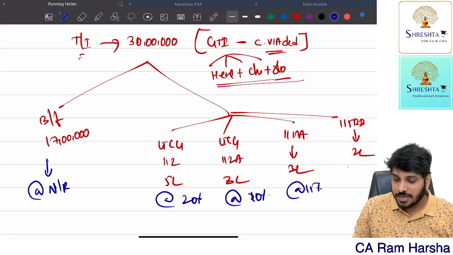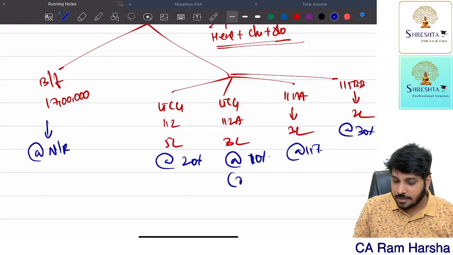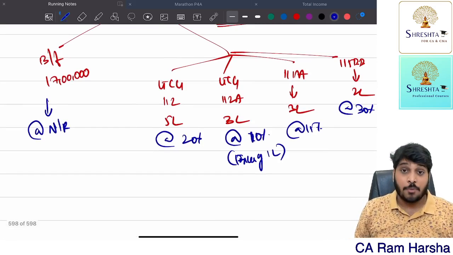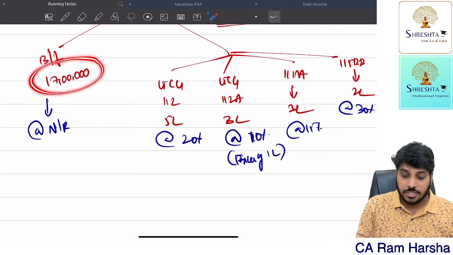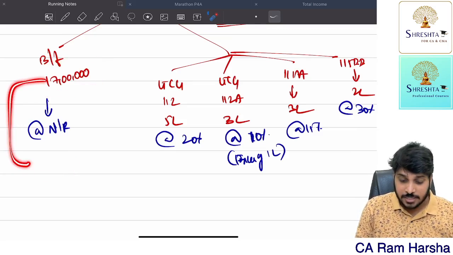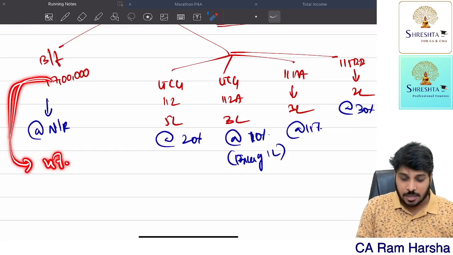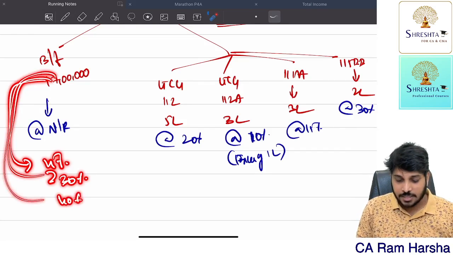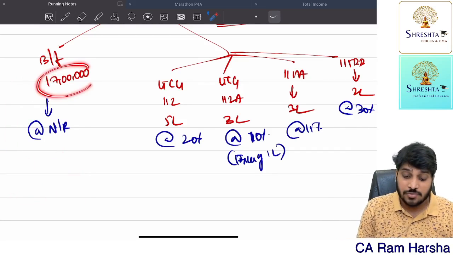It is taxable at 15%. It is taxable at 30%. Getting it? Now it is 10% in excess of 1 lakh. Now normal rates. If this is a partnership firm, the tax rate is 30%. If it is a company, the tax rate is 25 or 30. If it is a foreign company, the tax rate is 40. Straight away. Suppose it is an individual.